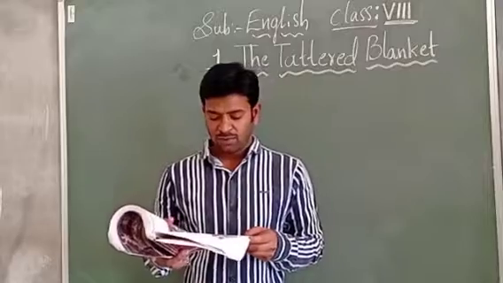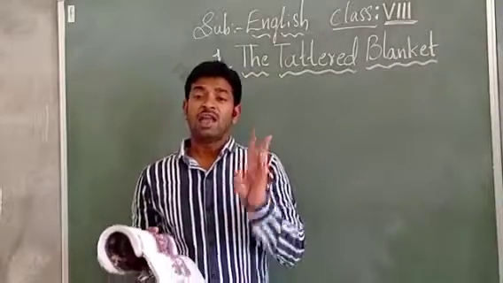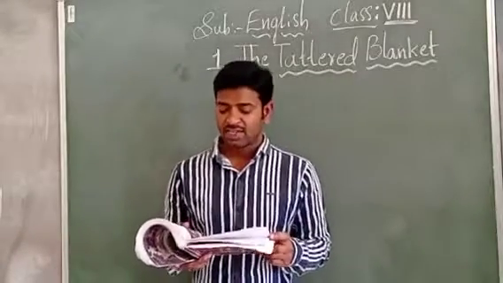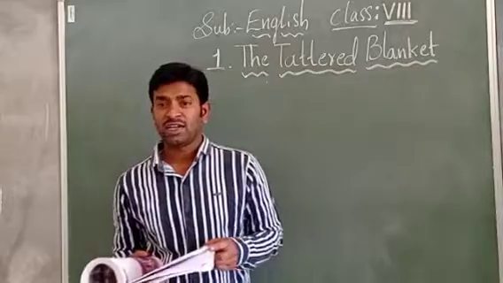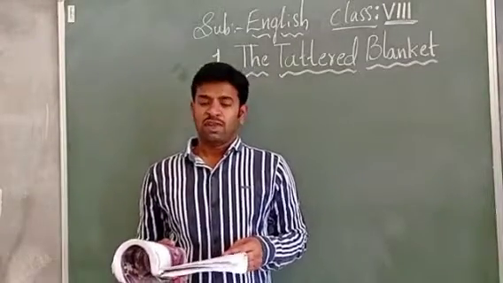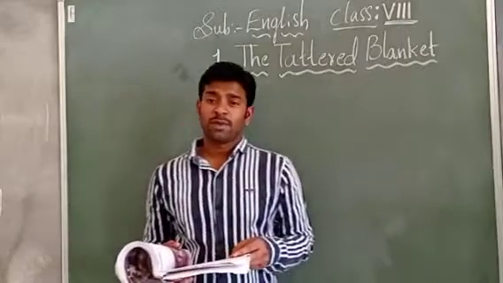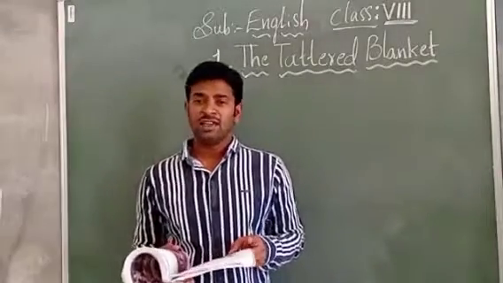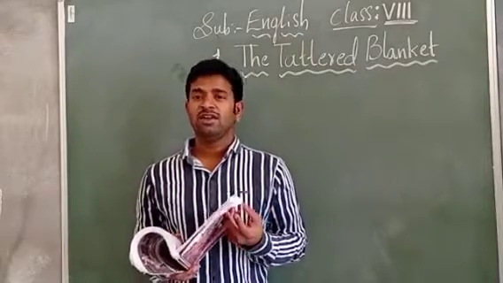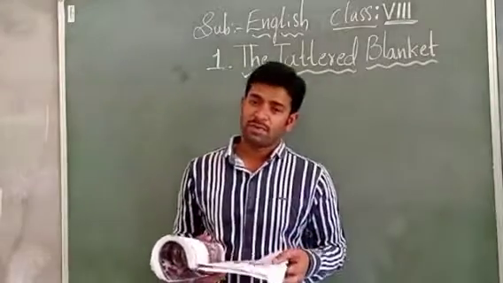What type of families do we find in our present society? Two families we are finding, and from the two families, the first one is the small family and the second one is the big family. The small family is also known as the nuclear family, children. Why? Because in a small family only 3 to 4 members are included: parents and their two children. Parents and their two children, that is called the small family, children.